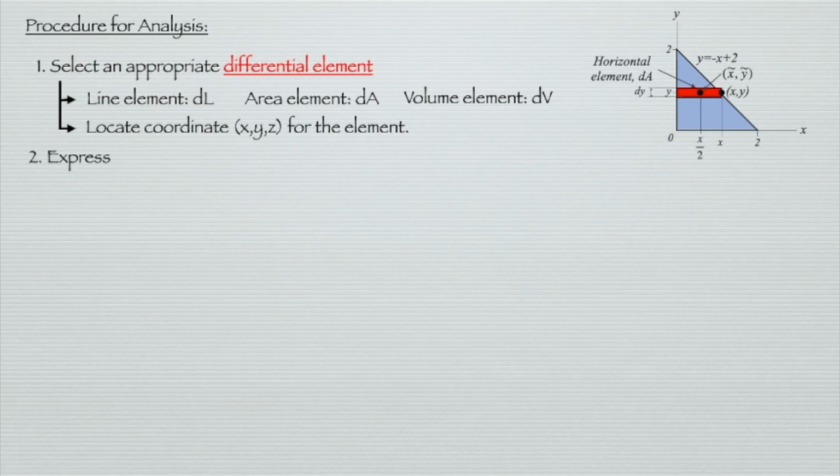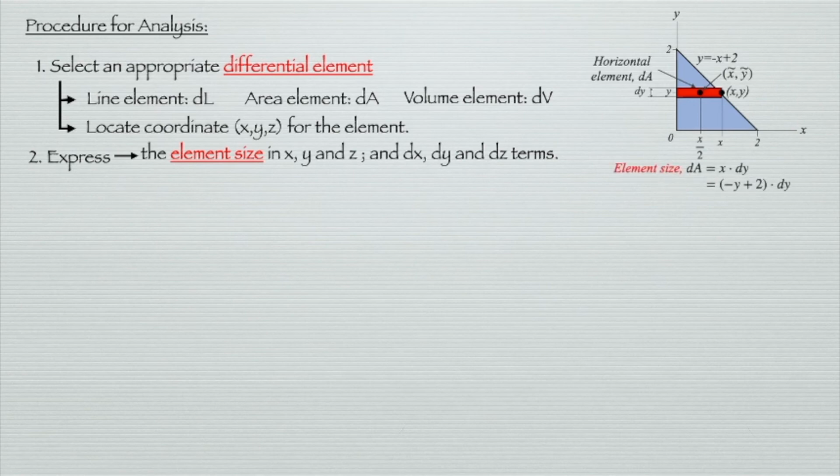Next, we need to express the element size or the partial element in x, y, and z, and dx, dy, and dz terms. So what is the dA? Element size of dA is equal to x dot dy, the height times the width of the area.